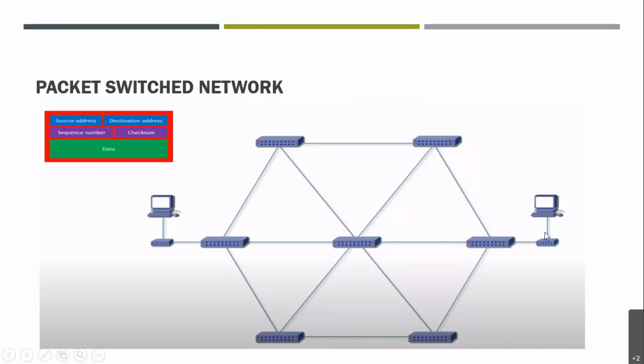On the receiving end, these packets align themselves as per the sequence number. As you can see, here is the sequence number. With the help of this sequence number, they align themselves at the receiving end, right? And how do they reach this destination? Via the destination address. At every hop, they check whether the destination address is on this side or this side or this side, right? So it will check the destination address and reach the destination, and at the receiving end they will recalculate the checksum, right, and match it with the checksum provided at the sender side.